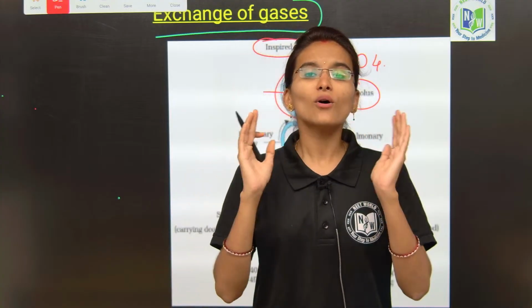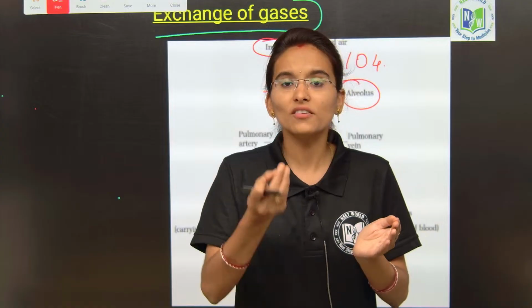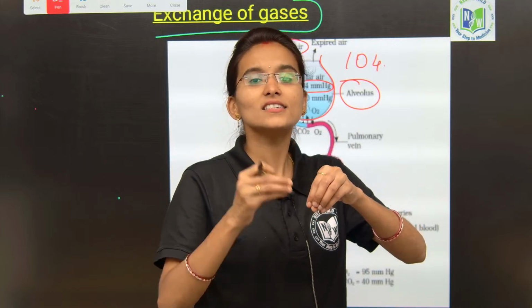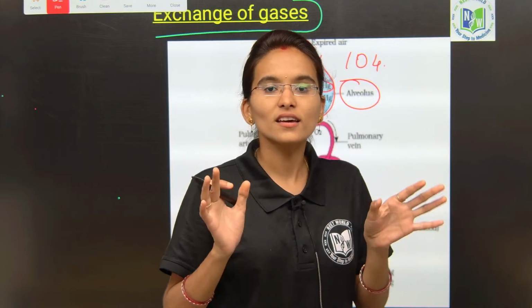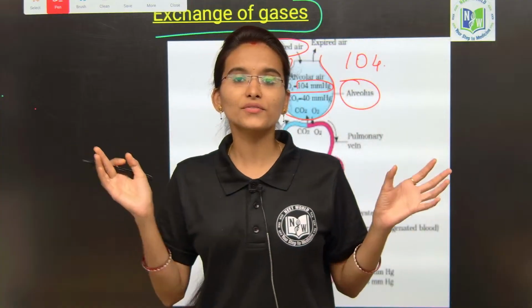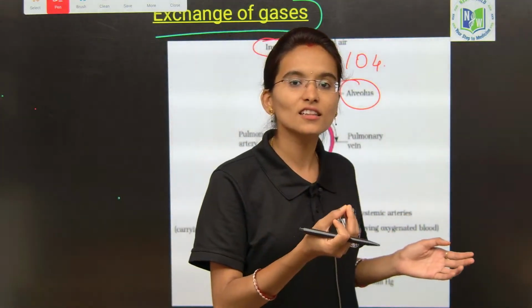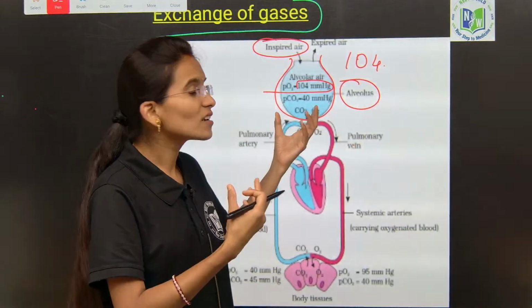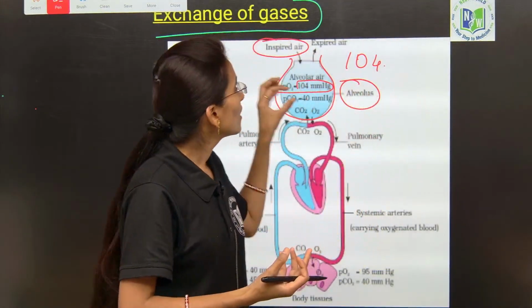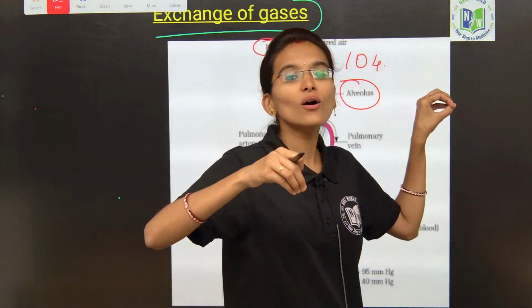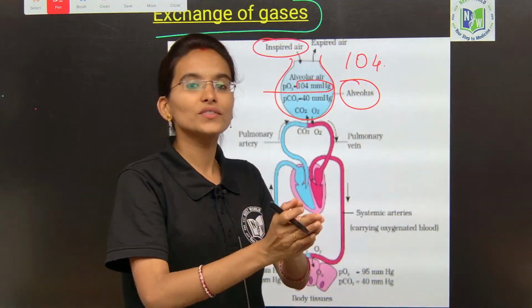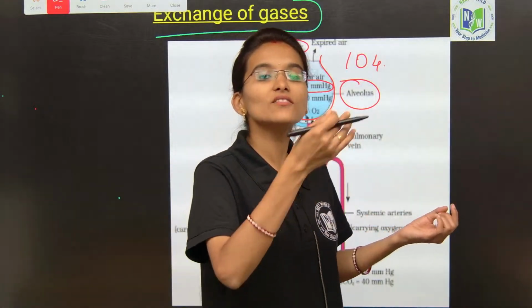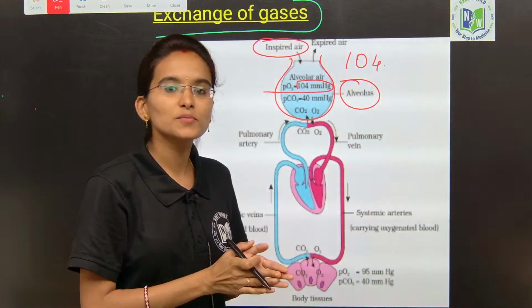So when compared to all the gases, whatever we have inhaled, the pressure exerted by the oxygen on all the gases is called partial pressure, okay. Clear with this particular definition, partial pressure? Partial pressure is nothing but the pressure exerted by only one gas on all the gases. So here we require the oxygen. The pressure exerted by the oxygen on all the gases is called the partial pressure of the oxygen. If it is carbon dioxide, then it is called the partial pressure of the carbon dioxide, which exerts pressure on all the different types of gases, right.